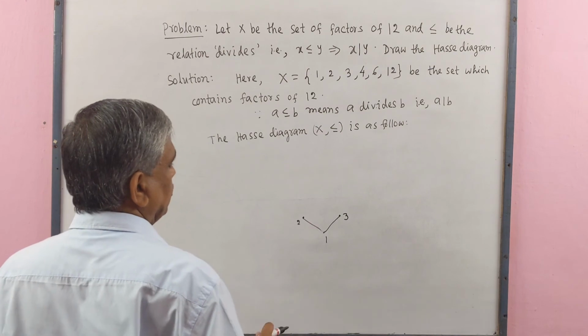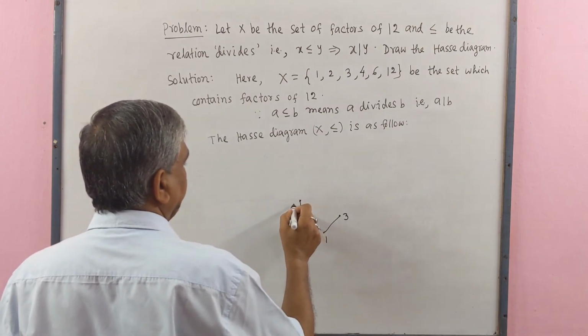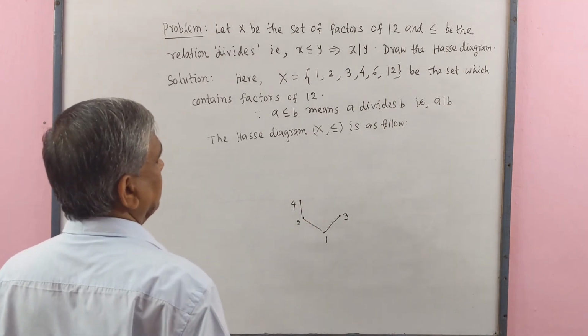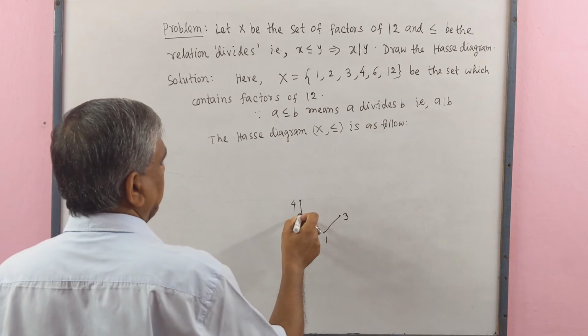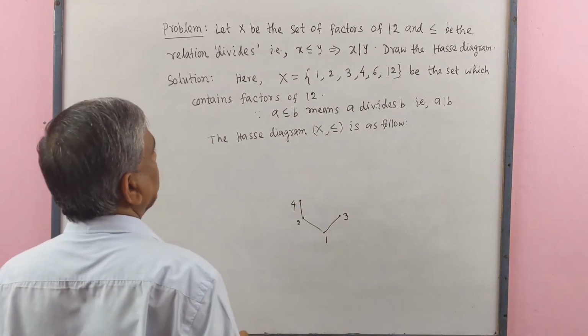Now 4. 2 divides 4 but 3 does not divide 4. So we may write here 4. As 2 divides 4, 2 is below 4.